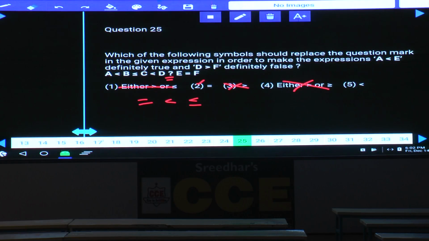As D equals F is true, then D greater than F is false, or not? Yes, if it is equal to, then it is false. If it is lesser than, what happens here? D lesser than F is true. That means D greater than F is false. Then what is your answer here?